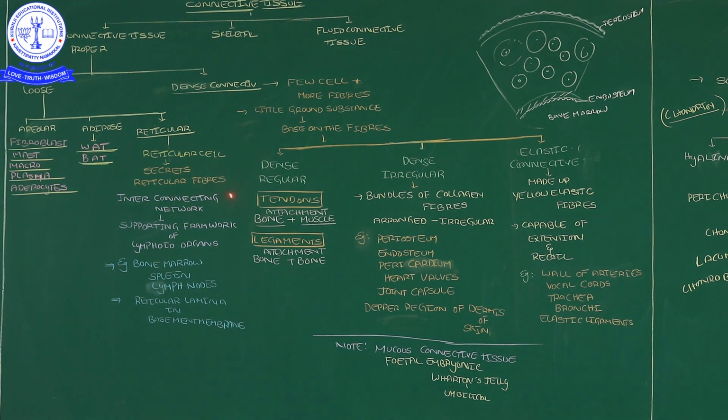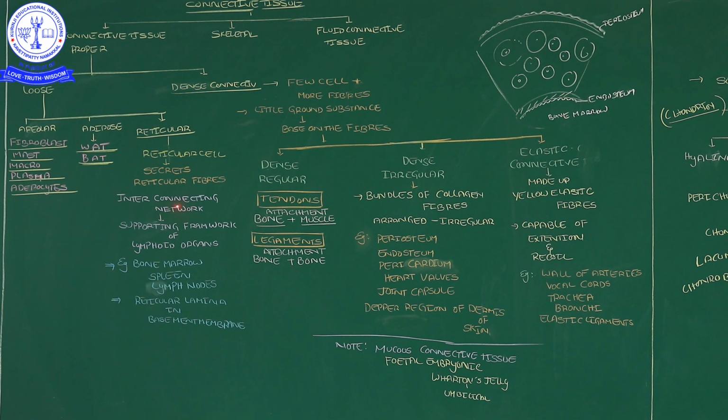Now these reticular fibers are present in reticular tissue. These reticular fibers are synthesized and secreted from the reticular cells. They create an interconnecting network. Interconnecting network means it is arranged in a staggered way, not in any proper order.